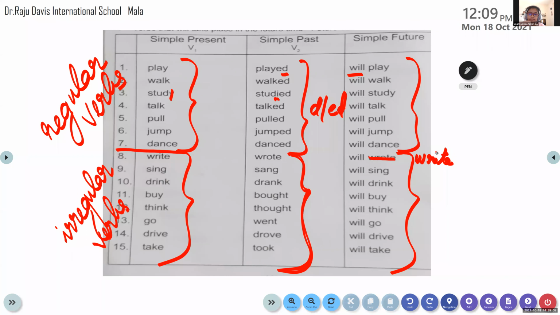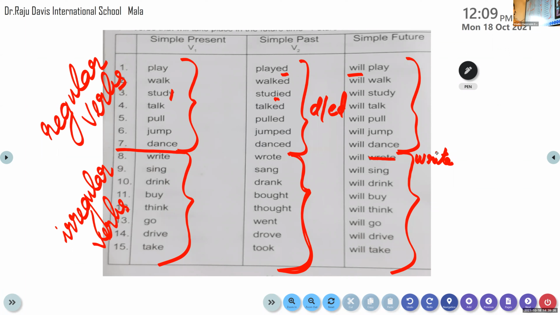Yes, very good. Go, went. Drive, drove. Very good. Take, took. Very good. So this table, what we have to do is learn it by heart.